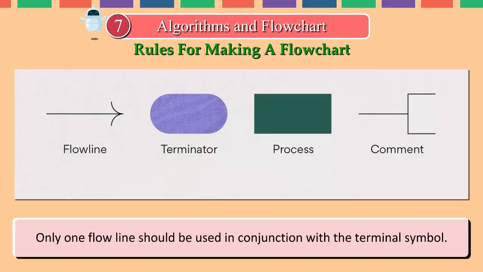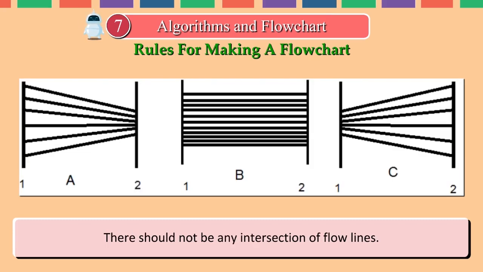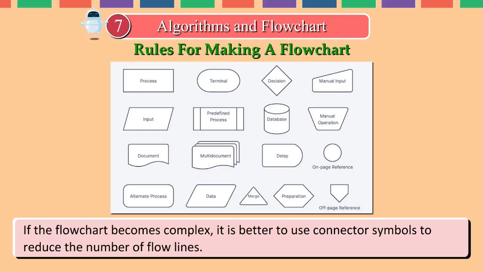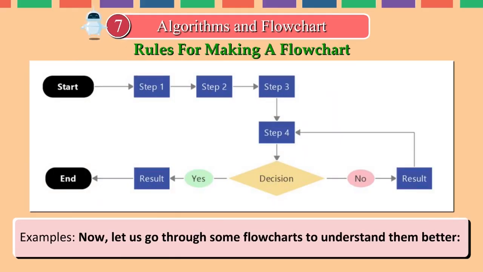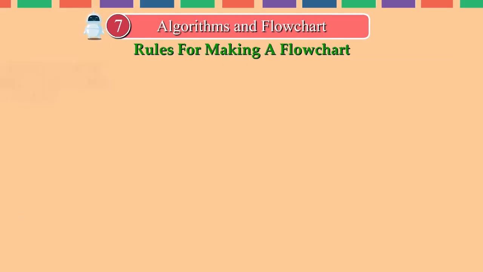Only one flow line should be used in conjunction with the terminal symbol. There should not be any intersection of flow lines. If the flowchart becomes complex, it is better to use connector symbols to reduce the number of flow lines. Examples. Now, let us go through some flowcharts to understand them better.